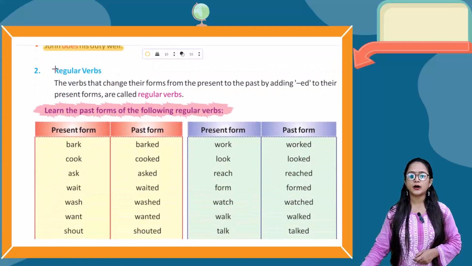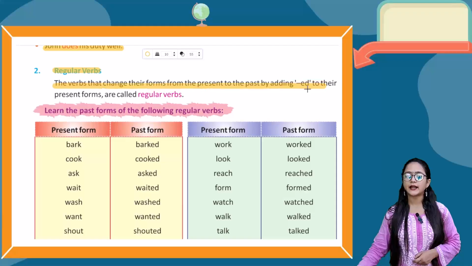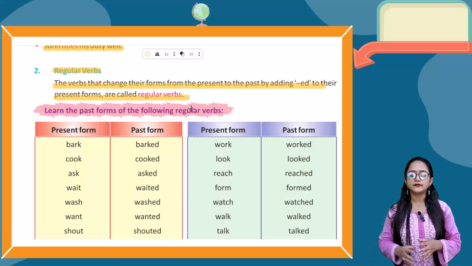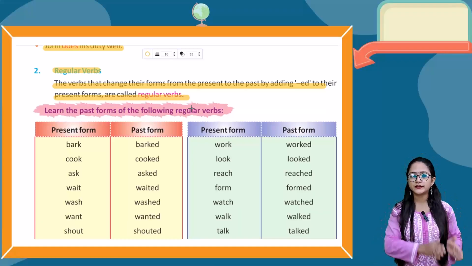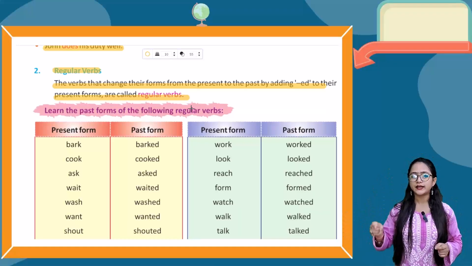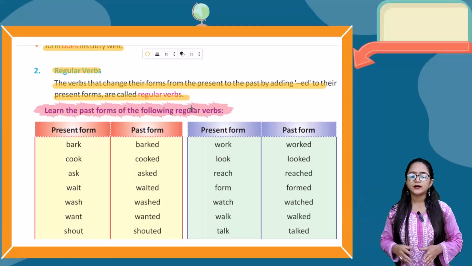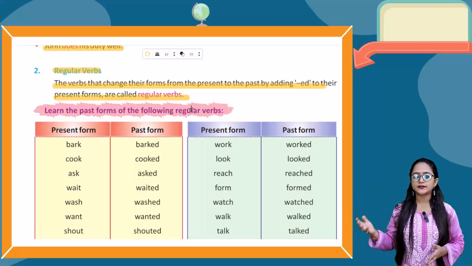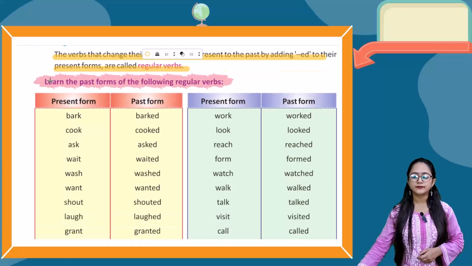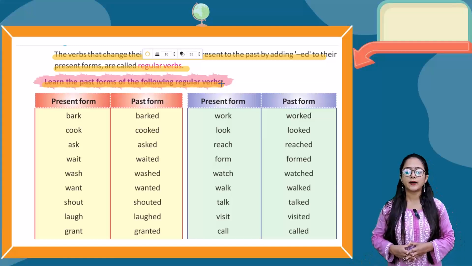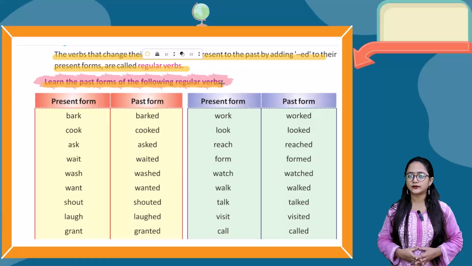Now let's talk about the regular verbs. The verbs that change their forms from the present to the past by adding d or ed to their present forms are called regular verbs. That's why they are known as regular verbs. Now learn the past forms of the following regular verbs.